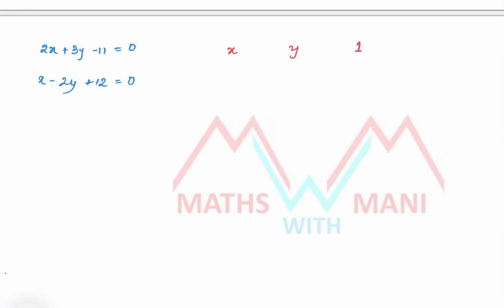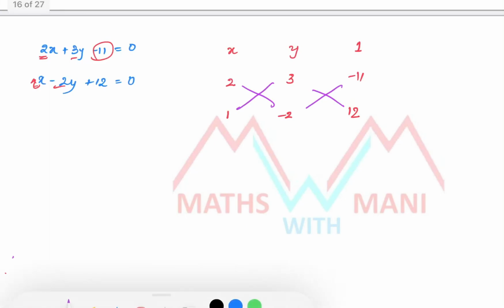Okay, so x coefficients 3 and 1... What about here? X coefficient 1, y coefficients 3 and -2. What about constants? -11 and +12. Okay, now here you have to do the cross multiplication. That's it. Here the cross multiplication is also not like this.